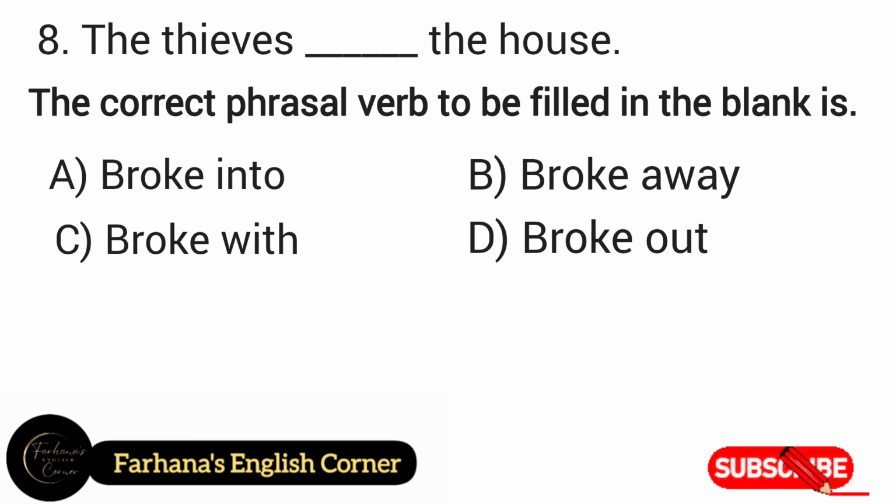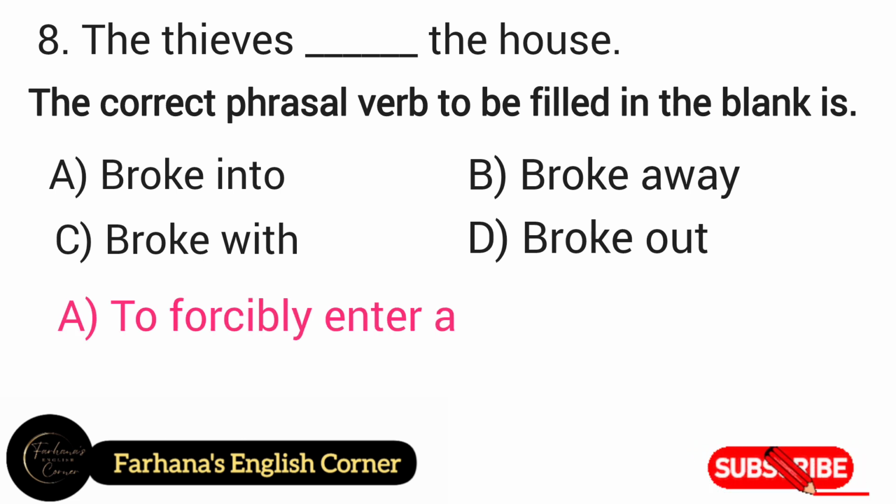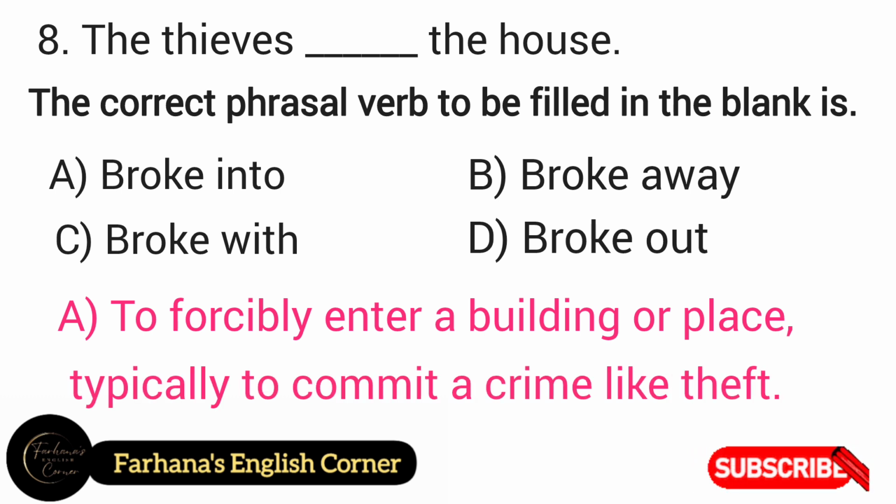The thieves dash the house. The correct phrasal verb to be filled in the blank is option A, broke into, option B, broke away, option C, broke with, and option D, broke out. Let's understand these options. Option A, broke into means to forcibly enter a building or place, typically to commit a crime like theft. It fits perfectly with the context of the sentence.